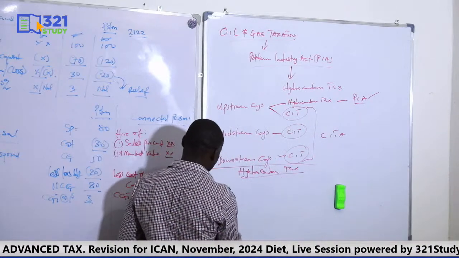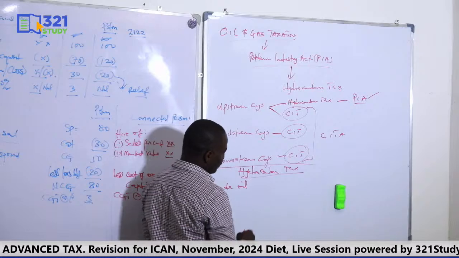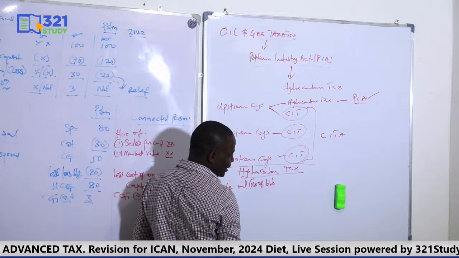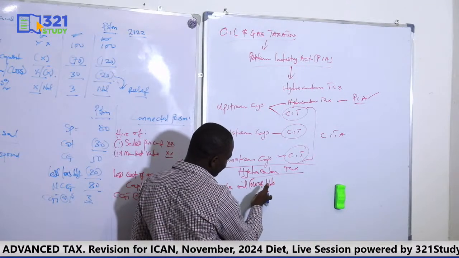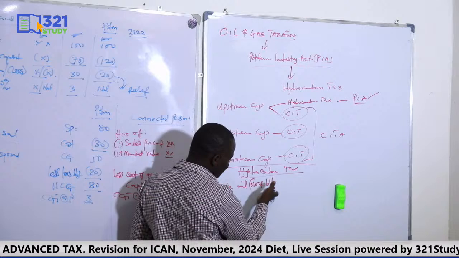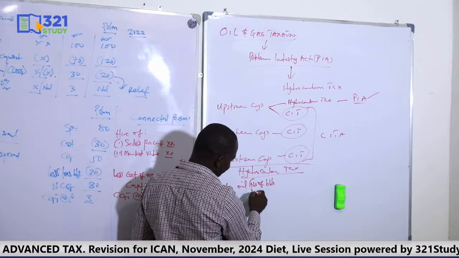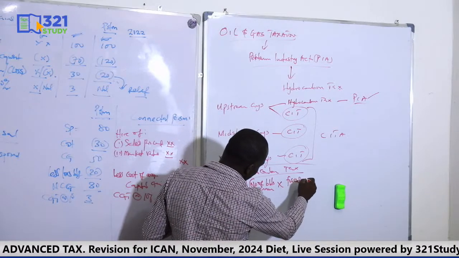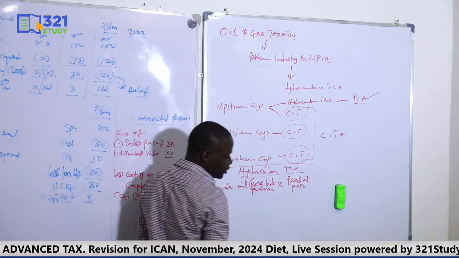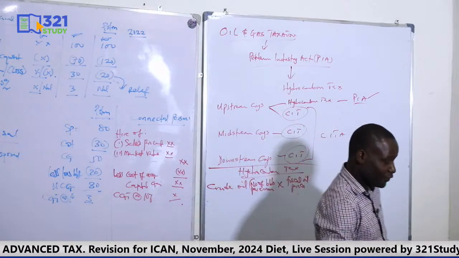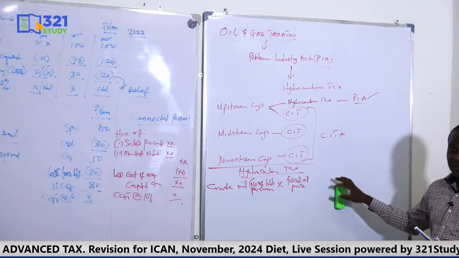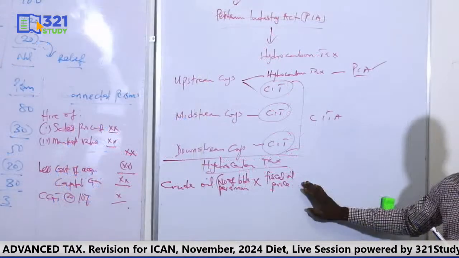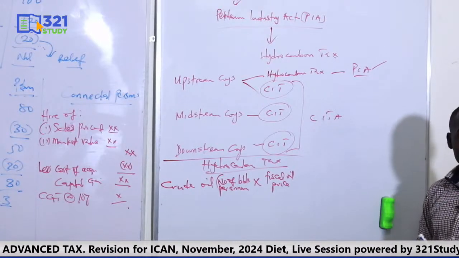You need crude oil. You know, your income from crude oil. How do you value it? You say the number of barrels produced per annum, not per day. Some questions will give you the number of barrels per day, per month, per week. Please always convert to per year. The number of barrels per annum multiplied with what? Fiscal oil price. This fiscal oil price is determined by the commission. The commission is the agency of government in charge of the upstream. They are the ones to determine what the fiscal oil price is. So the number of barrels produced per year times the fiscal oil price they will give you in the question. That will give you the value of crude oil sold.